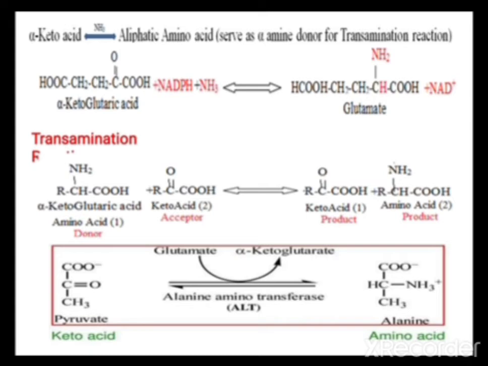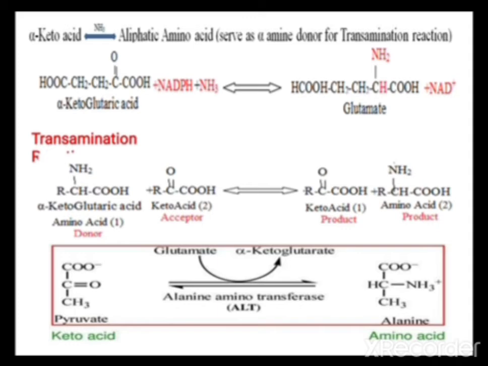When it reacts with a keto acid, the ketonic group, C double bond O, is replaced by an amine group, NH2. Such a reaction is called transamination. Trans means transfer of the amino group from one molecule to the other.